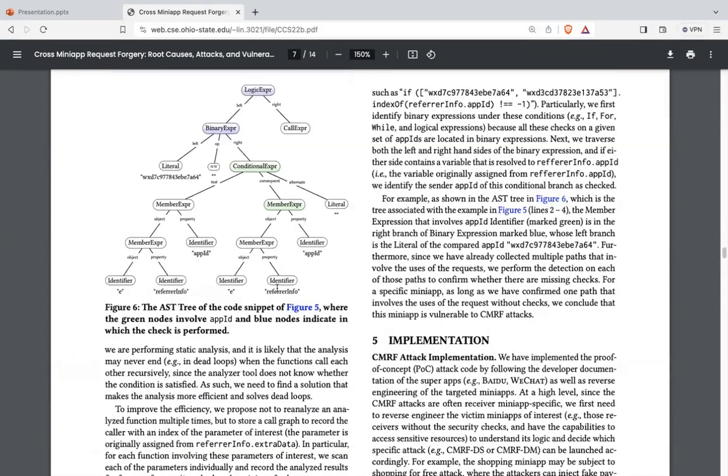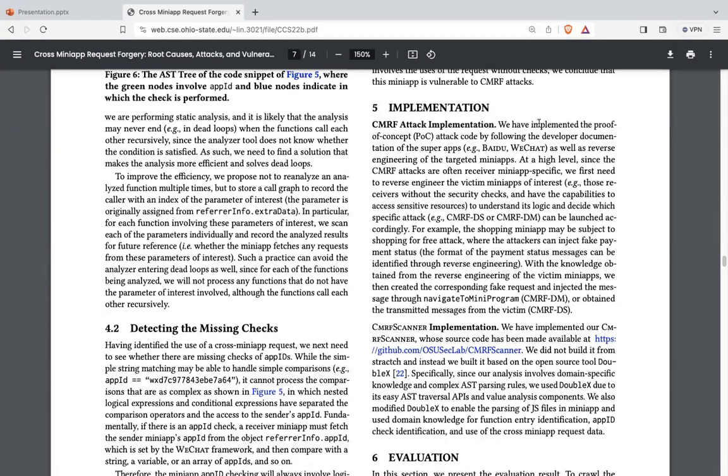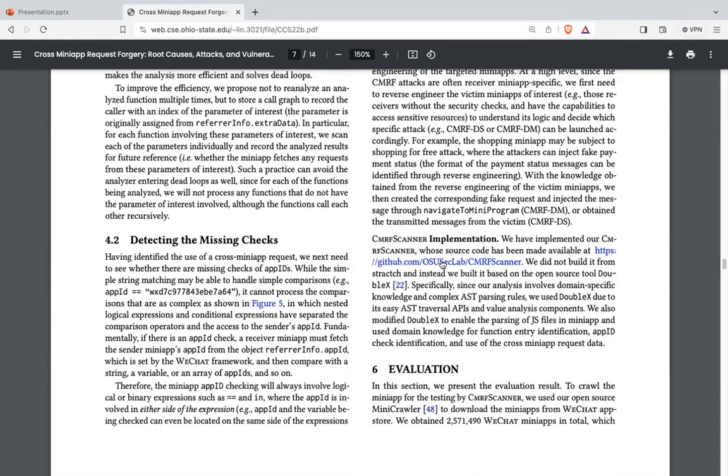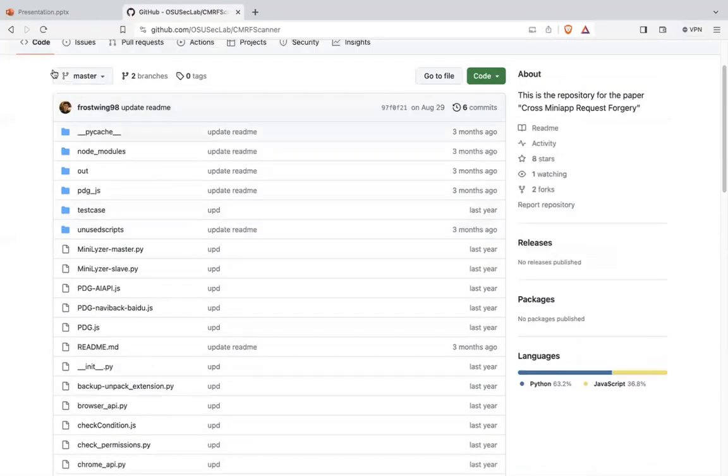This is how the AST tree looks. If I talk about the implementation, we have implemented the proof of concept code by following the developer's documentation. The code for the CMRF scanner is also visible. If someone wants, they can check the Git repository.